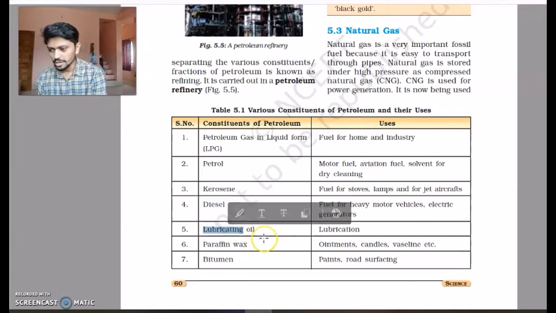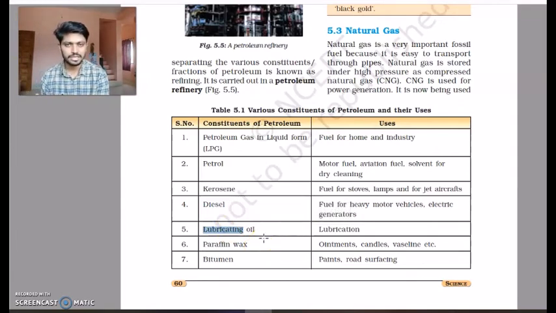We have another product called lubricating oil. As the name suggests, it is used for lubrication. An example would be when we have a fan or our gates. What you might have observed is, as time passes, there are some noises coming from our gates, right? So what we do, we lubricate them. We put certain kinds of oils, lubricating oils, so it will work as a grease, and it will reduce the tension. So that is one of the advantages of lubricating oil.